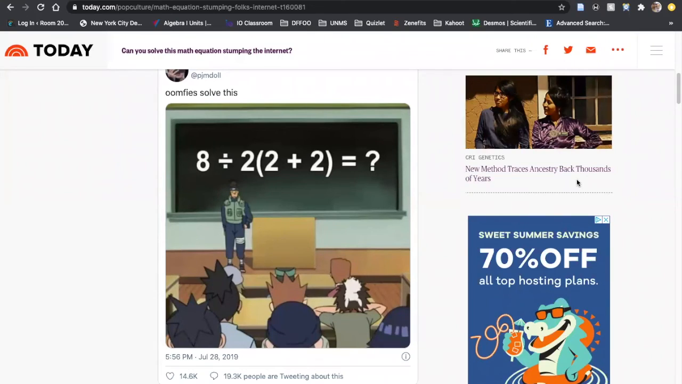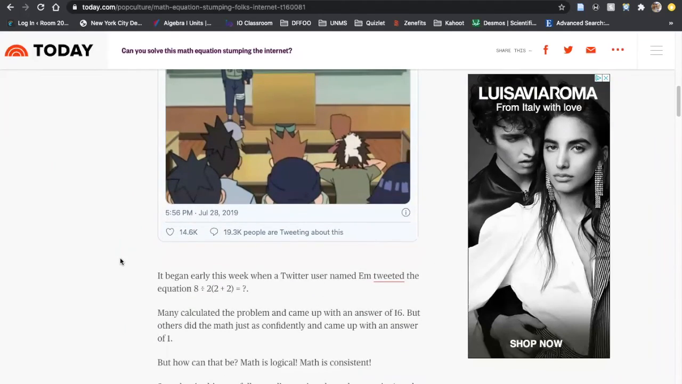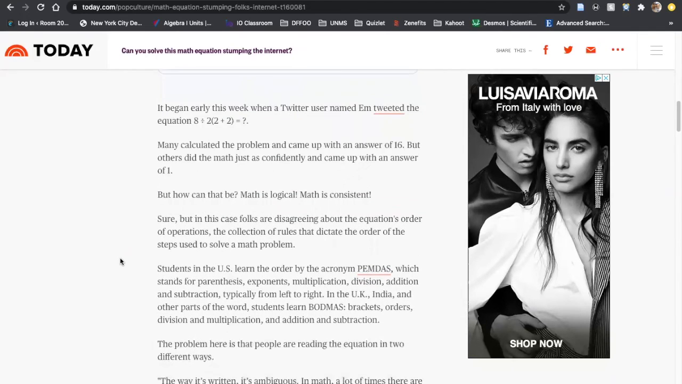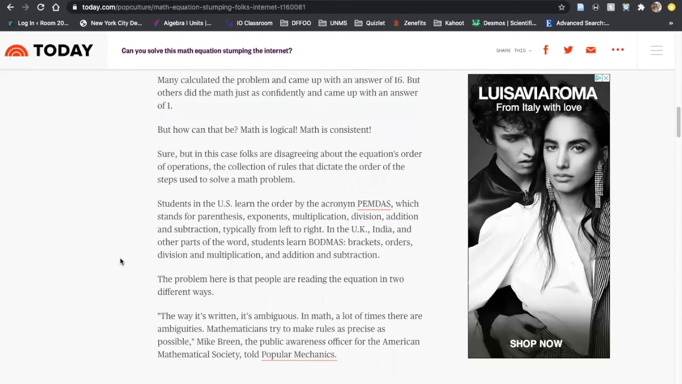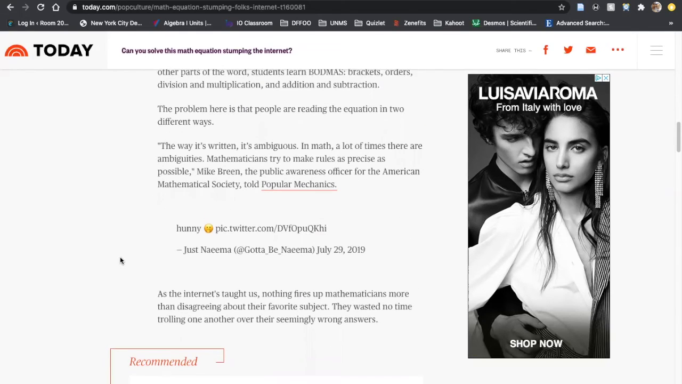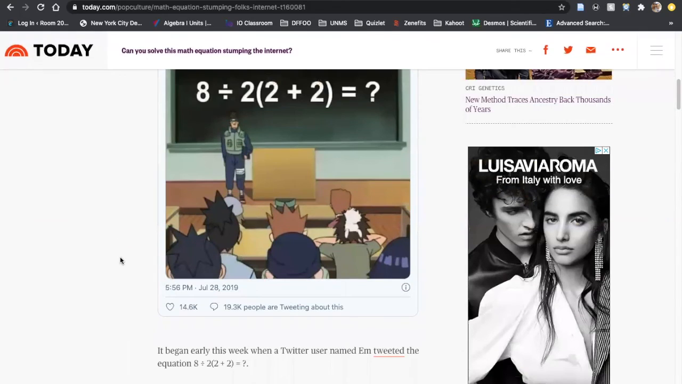Okay, so it seems like a lot of people are getting 16. I saw somebody get 1, I saw somebody else get 8. Now, when we're doing a question like this, the main idea here is to work out and do the order of operations. So let me just see what it says down here in the article, right? PEMDAS. So what it actually says here is that a lot of people were doing this question, and I think they said that some people got answers like 16 and 1 were the most common answers, all right? But actually, let's just try to work this out together, all right?